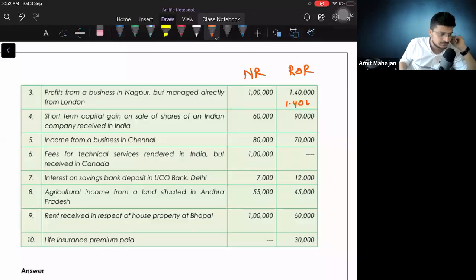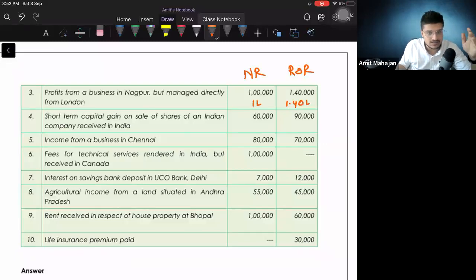What will it be for NR? For NR also, the whole amount will be taxable. Why? Because this is an Indian income, right? So this will be 1 lakh.